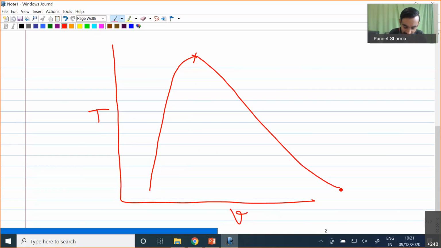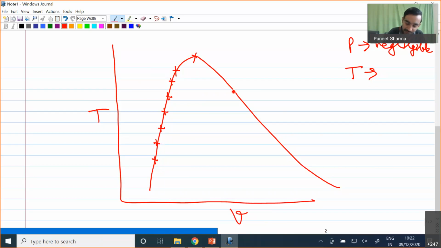The reason is that this line is nothing but the locus of the saturated liquid states. In this saturated liquid section, the effect of pressure is negligible, and we have only the dominance of temperature. Moreover, our substance is of incompressible nature. So though temperature tries to increase the specific volume, the increase is not very significant. That's why we have a very steep line over here.